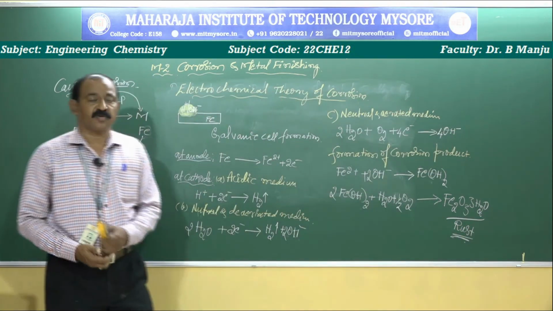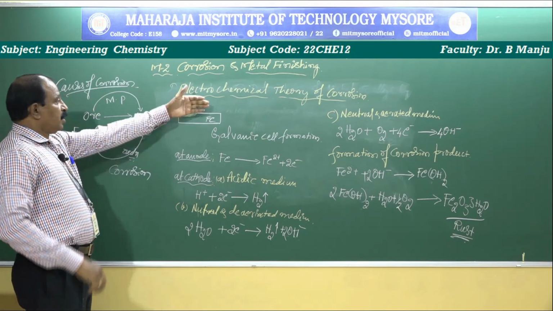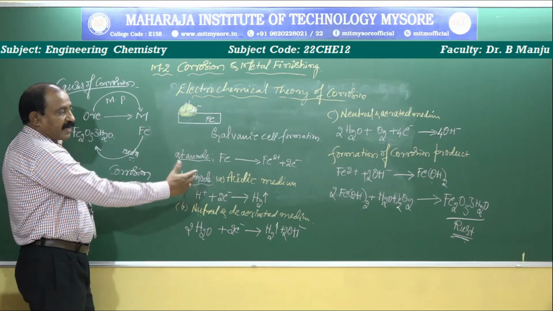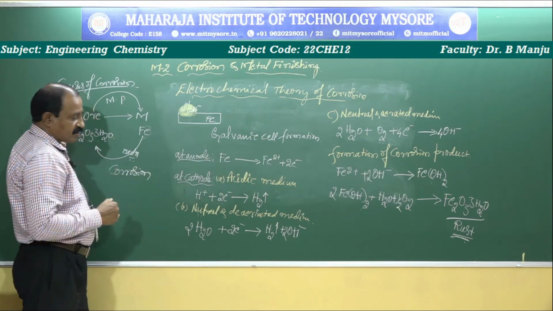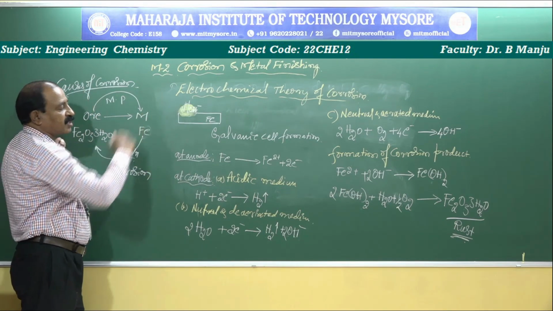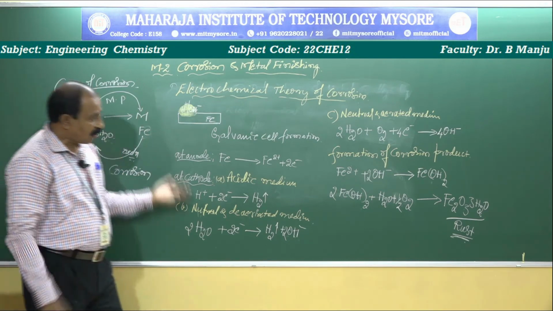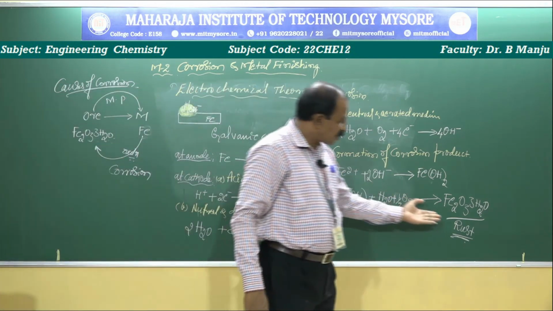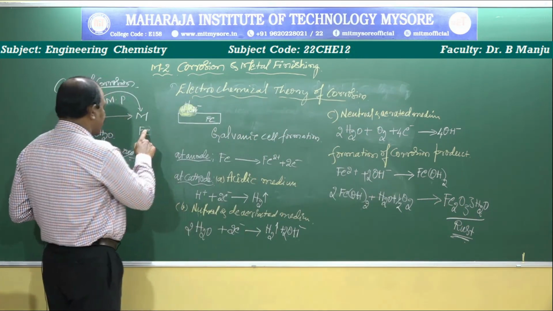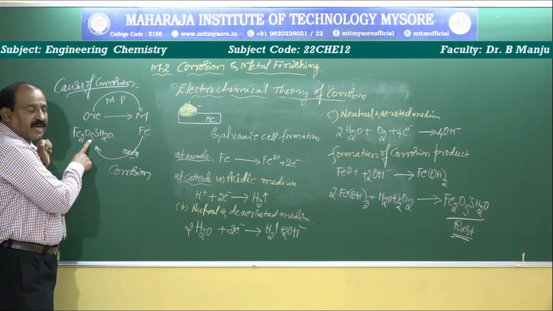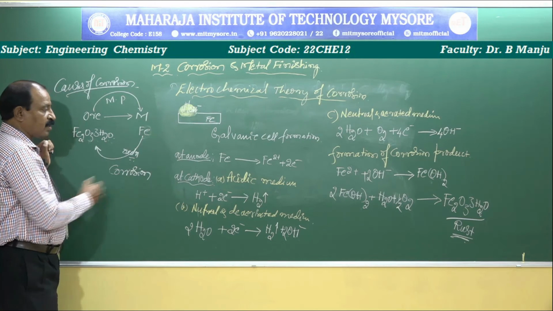That is the product. Now we can see this electrochemical theory, the mechanism of corrosion, how it takes place, is satisfactorily explained by considering all possible conditions: acidic solution if you put it on the metal, or base, or neutral, or presence of oxygen, or absence of oxygen. The final product obtained is Fe2O3·3H2O. Now all metals try to get back to their original state, they undergo oxidation in the presence of atmospheric ions.